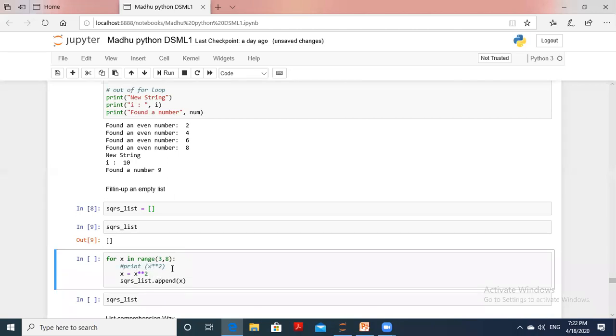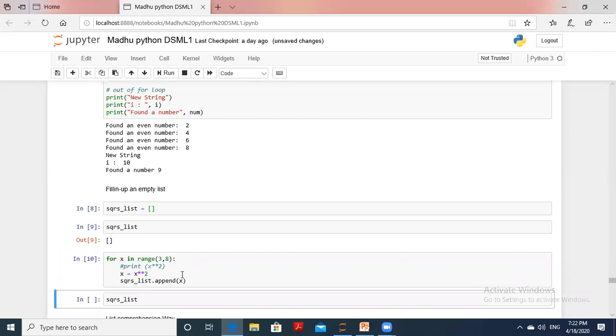To fill elements into a list, we use a function like append. We access elements in range from 3 to 8, that is up to 7. x is equal to 3, 4 and so on, apply x equal to x square, then append that x square value to the squares list, because it is initially empty.